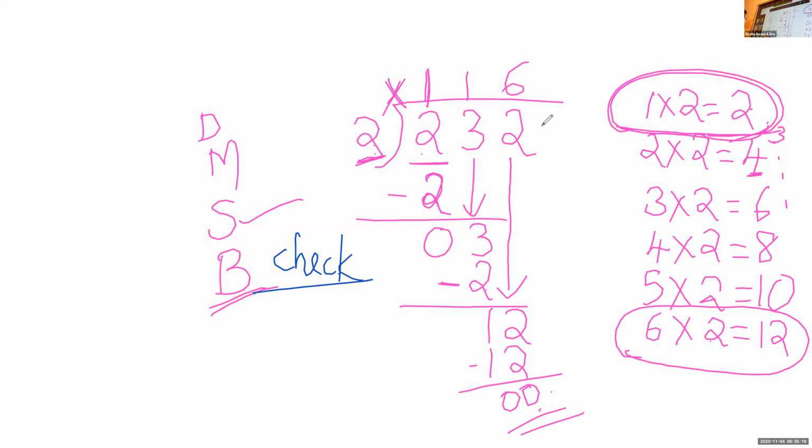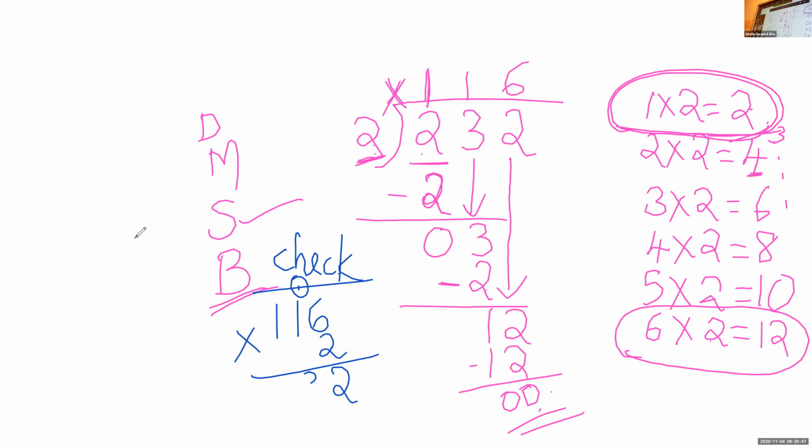Quotient multiplied by divisor. 116 is the answer, and that is known as the quotient, multiplied by 2. 6 2s are. Yes, Angelo, help me to multiply these numbers. 6 2s are 12. I will write here 2, 1 carry over. 1 into 2? 2. 2 plus 1? 3.